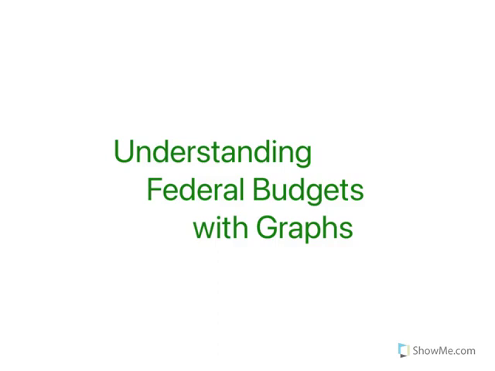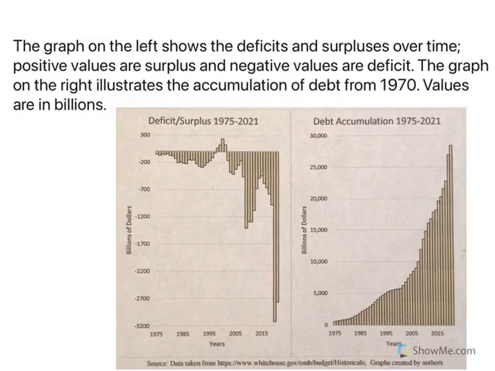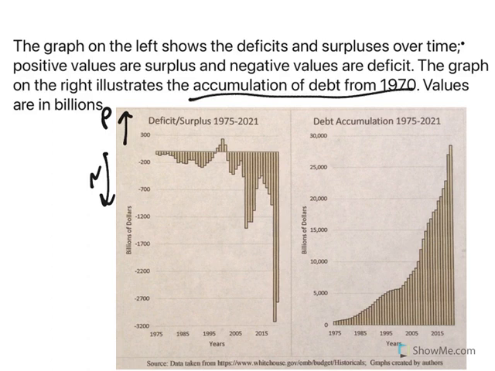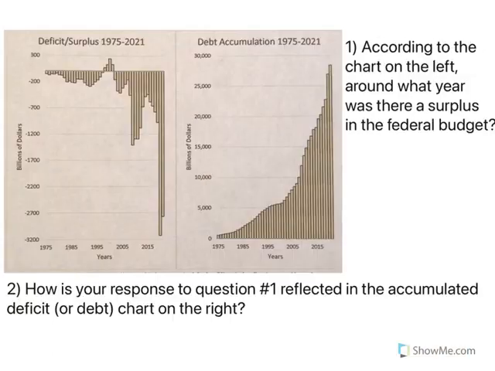We're going to play with graphs today, and these graphs, we're going to look at federal budgets and some debt and deficit surplus. So the graph on the left shows the deficits and surpluses over time. You can see this from 1975 to 2021. The positive values are surpluses, so the positive are above, negative are below, are deficits. The graph on the right illustrates the accumulation of debt from 1970. Okay, values are all in billions. Okay, so that just kind of explains what the graphs are looking at.